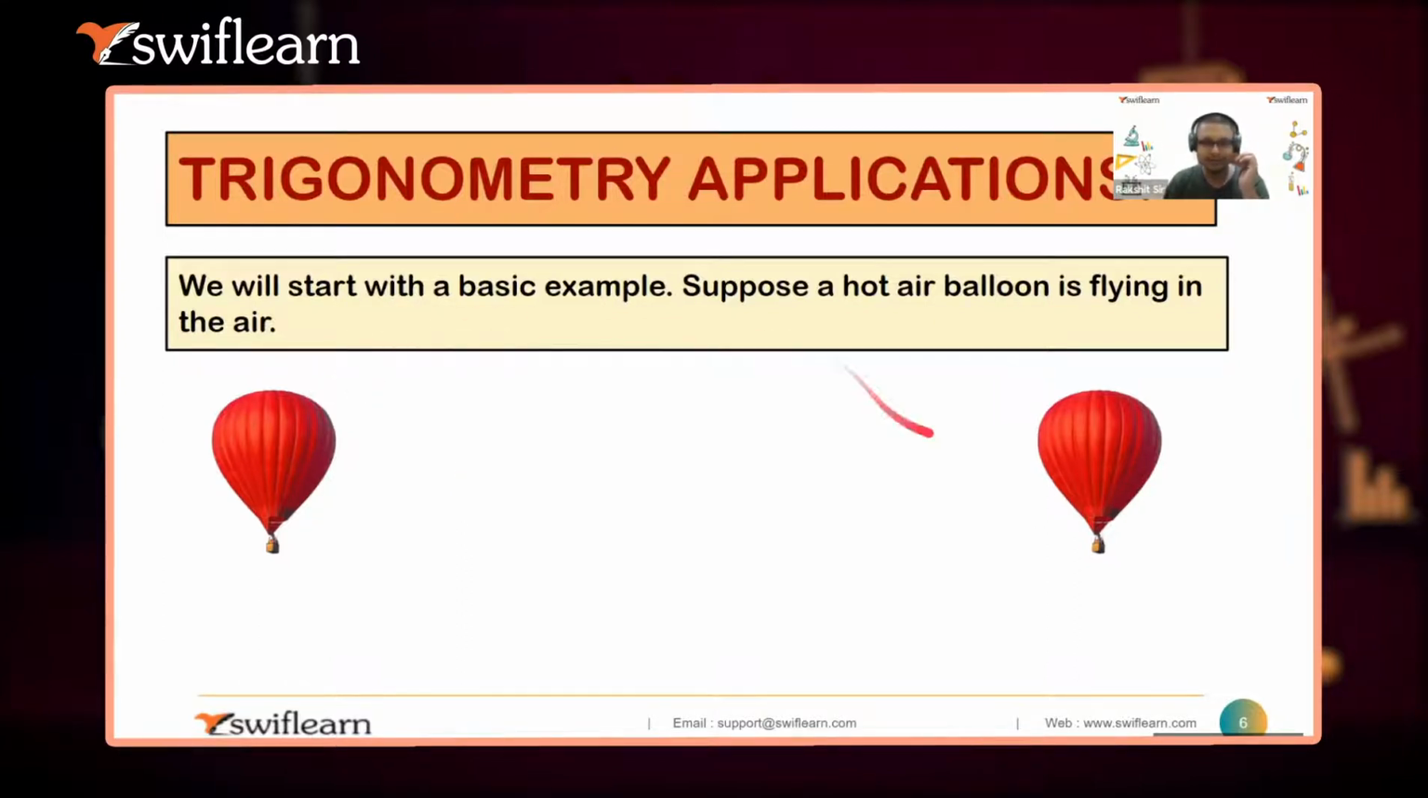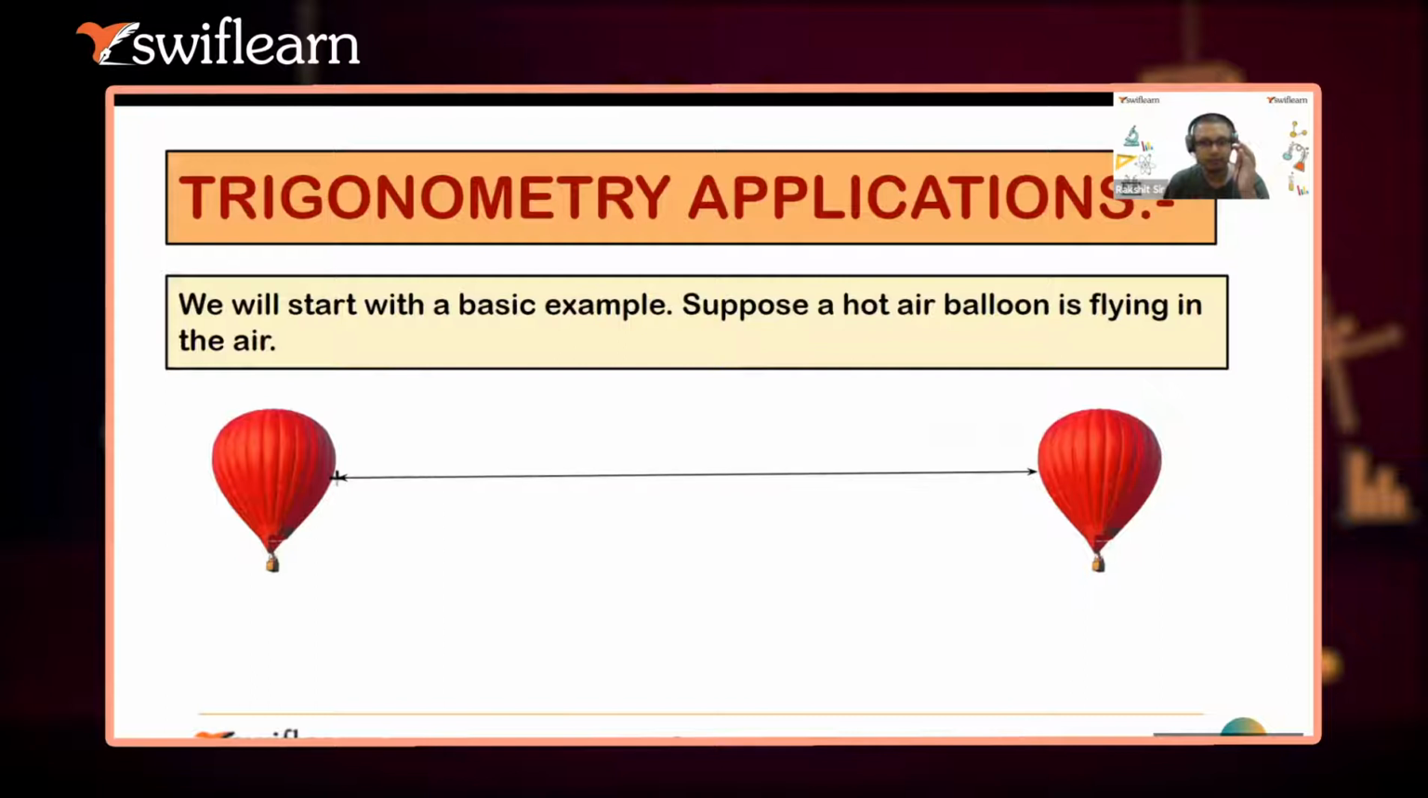That balloon reaches this point, for example. So in this case also I can use trigonometry to find out. There are many things in this case. What is the distance between these two balloons? That means how much this balloon moved forward.